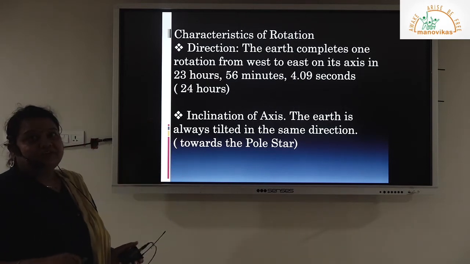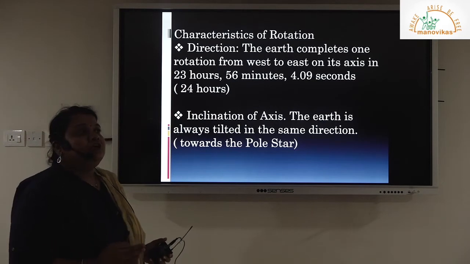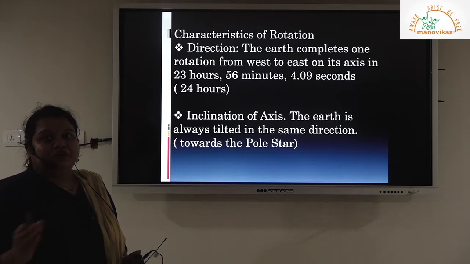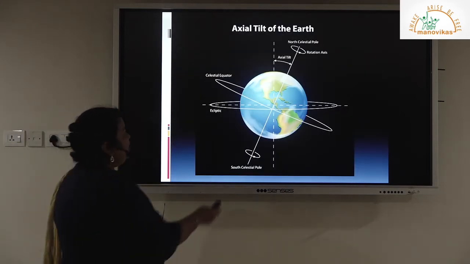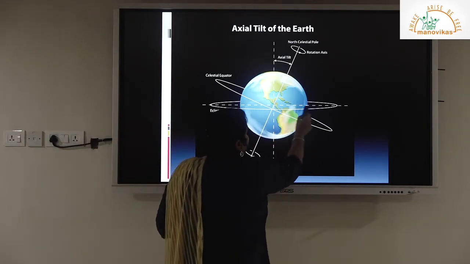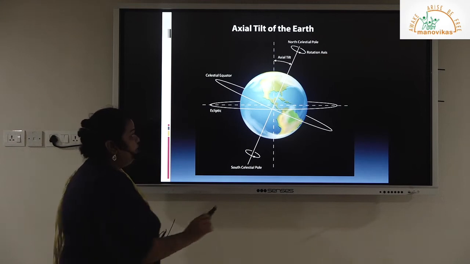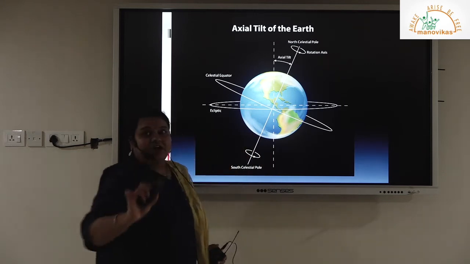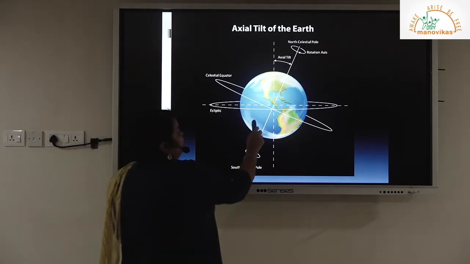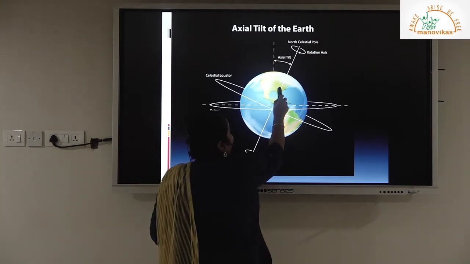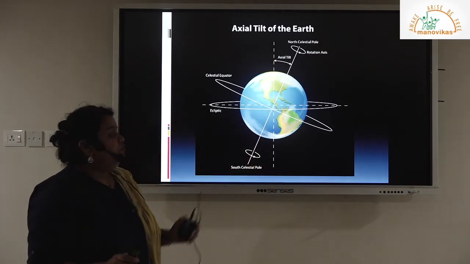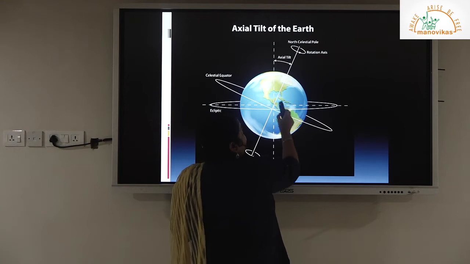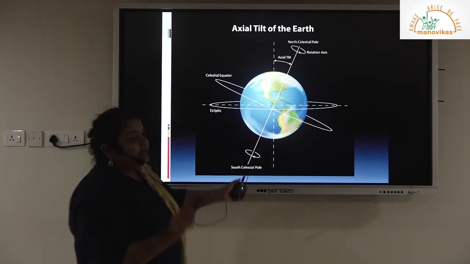The inclination of axis is the next characteristic. The axis is inclined at a particular angle. Now this angle is checked from two different baselines. We have this horizontal dashed line, which is the orbital plane. From this horizontal line, when you measure the angle of the axis, it is 66.5 degrees or so, and this is the vertical plane. From here, if you measure the angle, this is 23.5 degrees from the vertical plane. So this is your orbital plane, this is your vertical plane. From the orbital plane, it is 66.5 degrees, and from the vertical plane, it is 23.5 degrees.